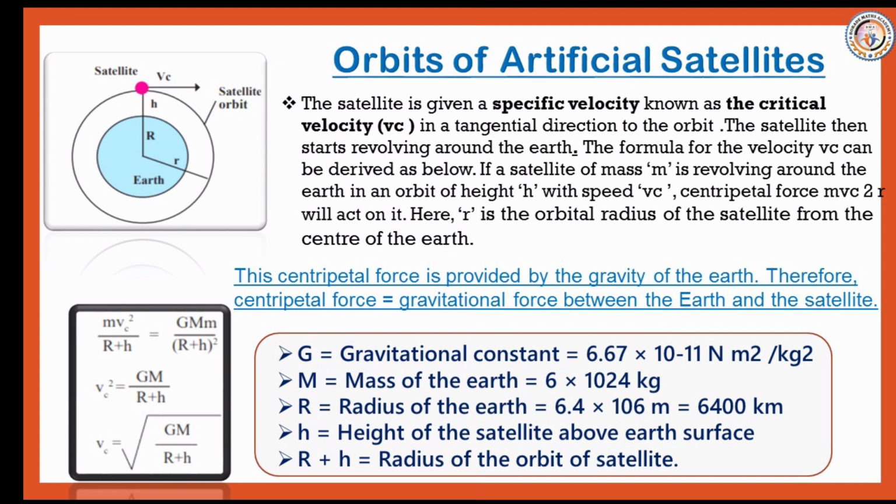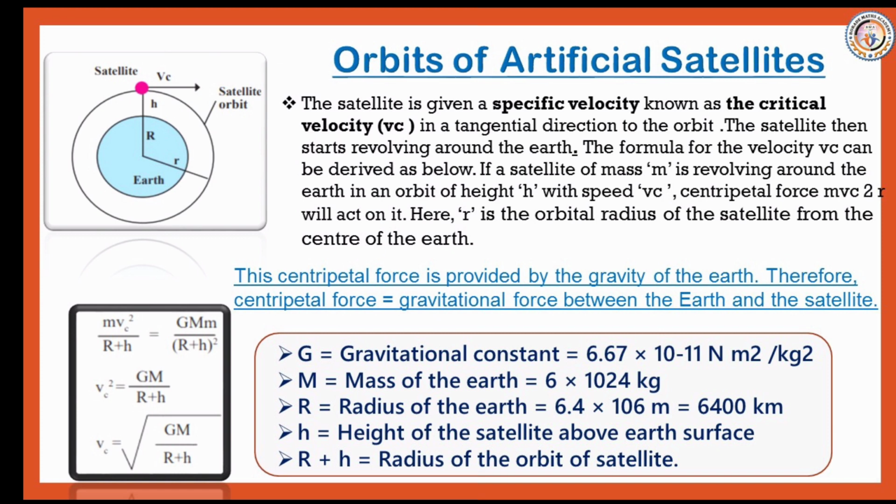R stands for the radius of the Earth, 6.4 into 10 raised to 6 meter, which is equal to 6400 kilometer. Small h stands for the height of the satellite above the Earth's surface, and R plus h stands for the radius of the orbit of the satellite.